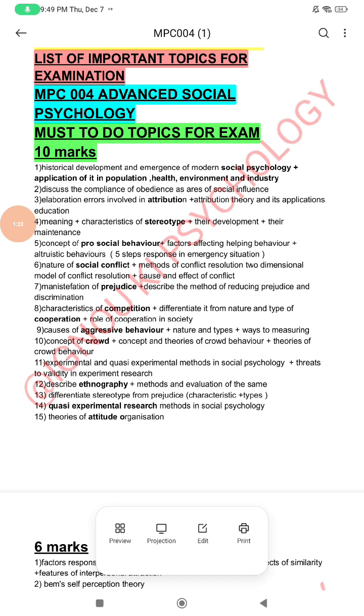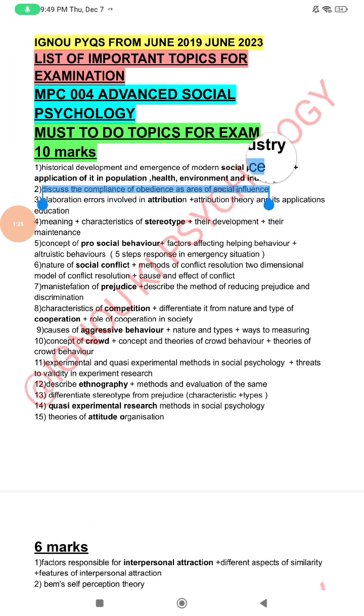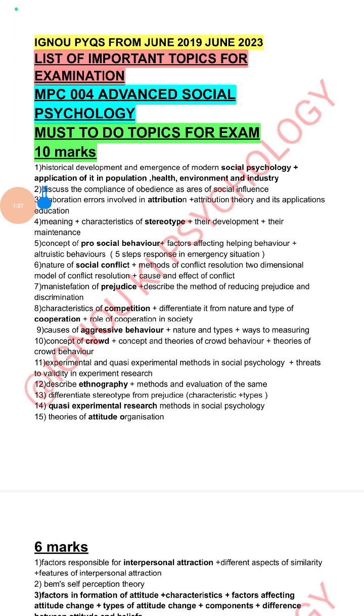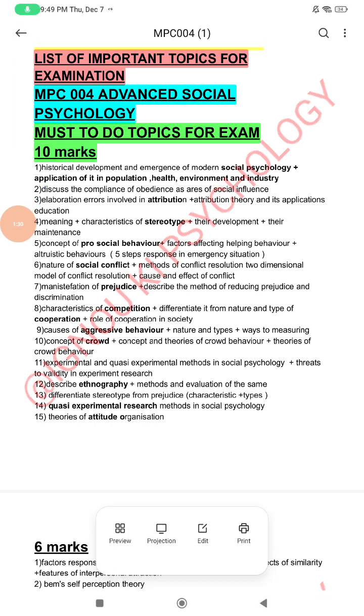Second question, discuss compliance and obedience as an area of social influence. Here you have to mention the obedience experiment given by Milgram. In such questions, it is important to quote such studies, then you will get good marks.